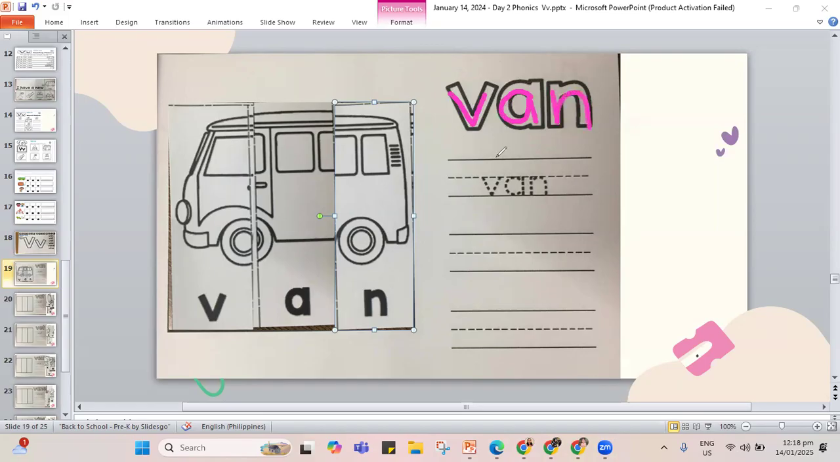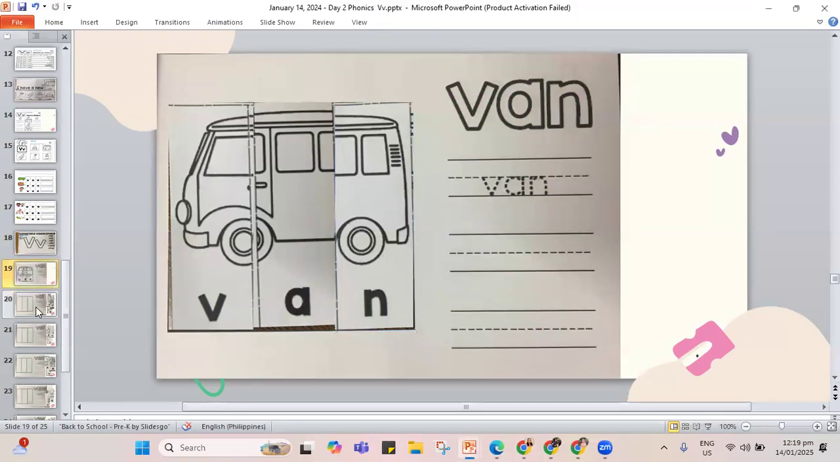So again, let's spell it out. V, A, and the letter N, van. So again, these are all small letters. V, A, N, the van. Again, V, A, N, the word van. So we have our van. Next one, let's erase. Let's go do another V word.